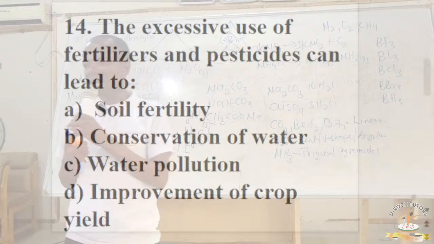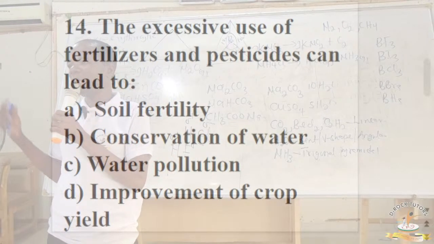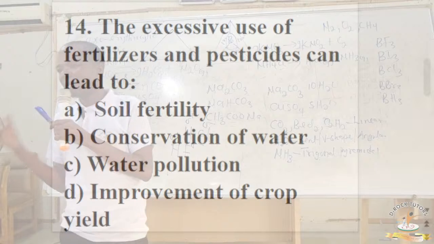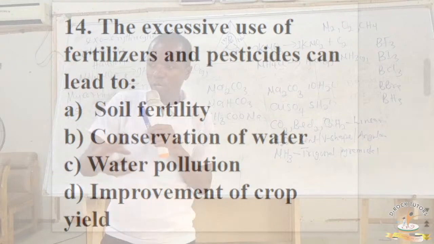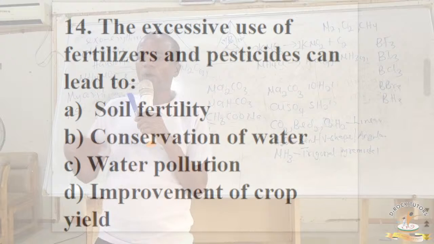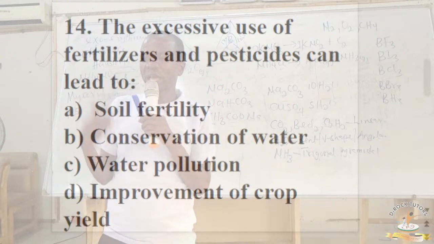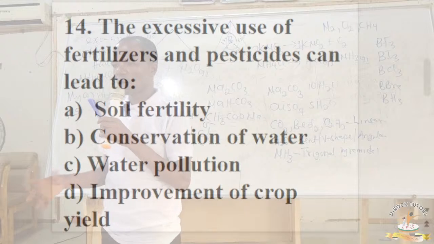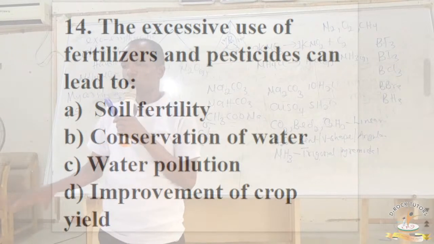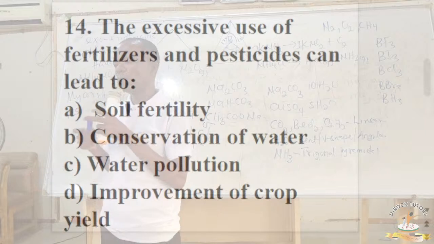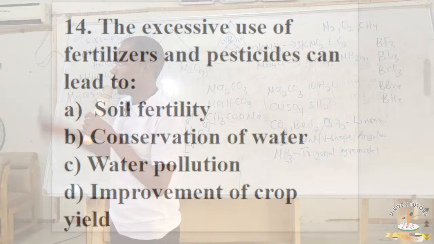Flocculation, on the other hand, is used in chemistry under water purification. That's when you add alum to water in order to remove large particles. They also call it coagulation. So liming and flocculation are not the same thing. Liming is carried out when calcium oxide or calcium hydroxide is added to soil to neutralize the acidity. Flocculation is not the same thing as that. So let's take a look at this.